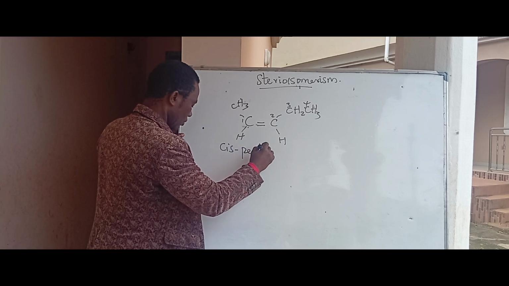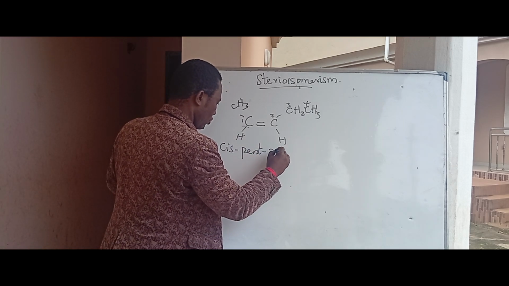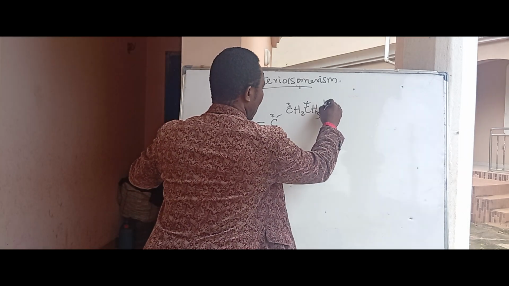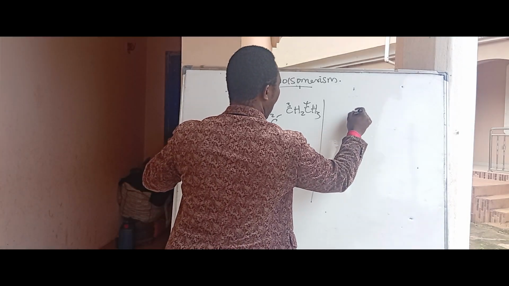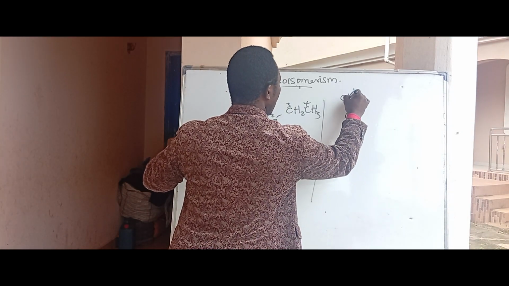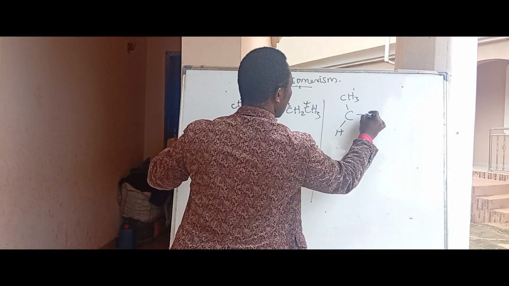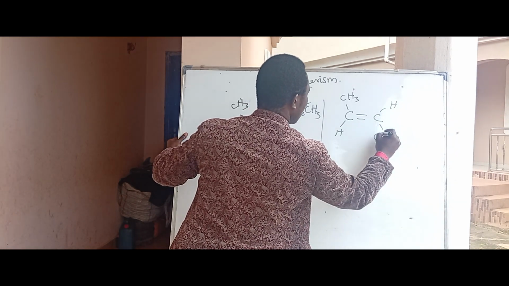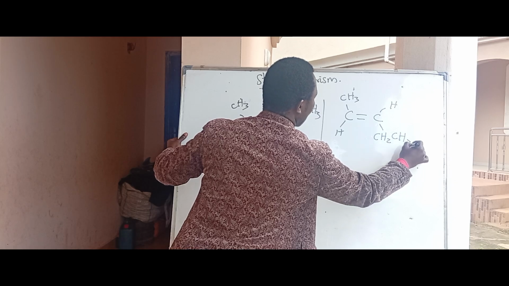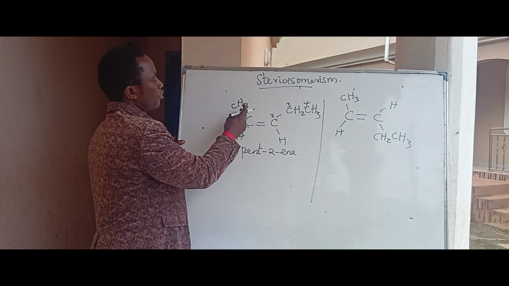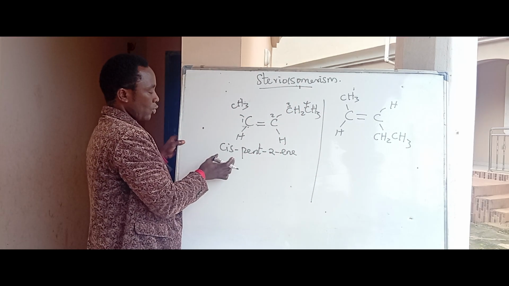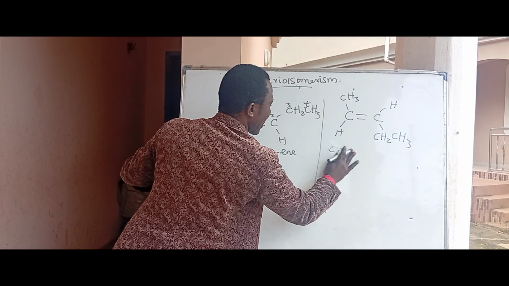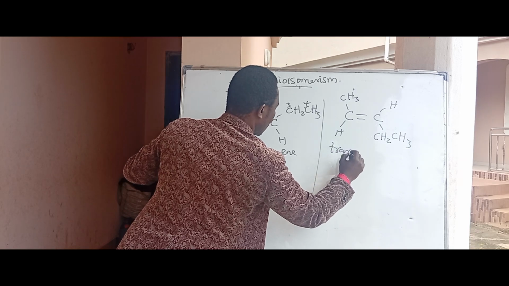Pent-2-ene. Now consider it with the other one here. Let's say we have C, CH3, H, then C, we have H, and CH2, CH3. If you consider it, the two atoms here are not at the same side. One is up, one is down. That is why we call it trans here.